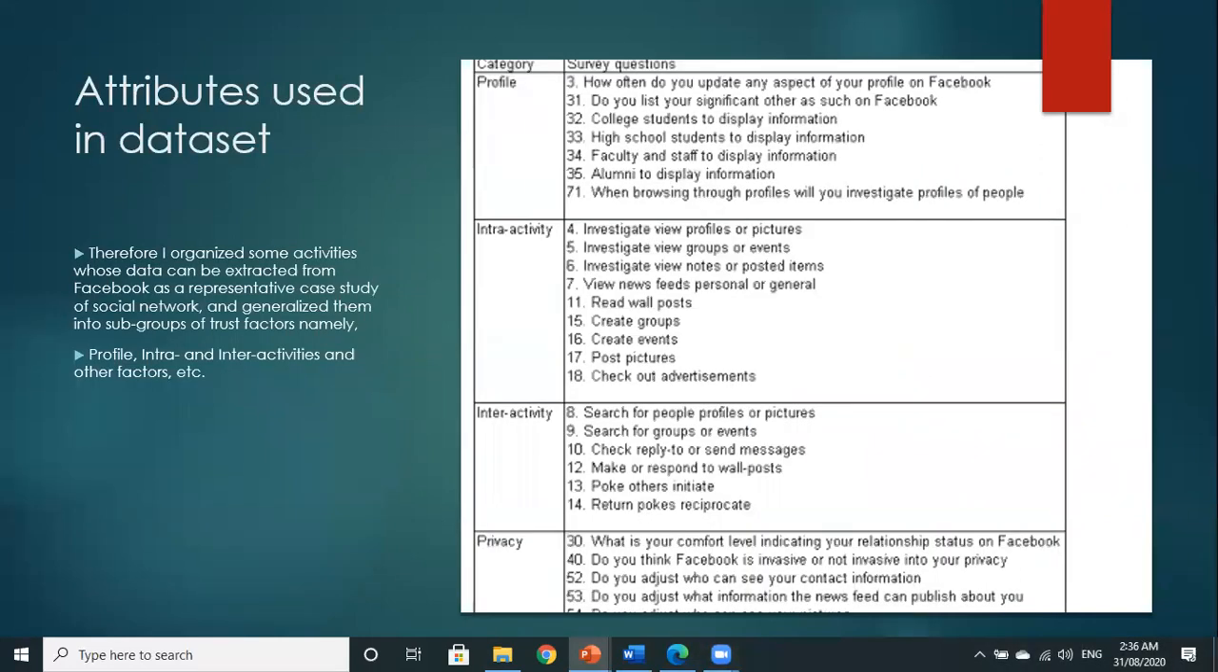Attributes used in the dataset. Therefore, I organize some activities whose data can be extracted from Facebook as a representative case study of social networks and generalize them into subgroups of trust factors, namely profile, interactivity, and privacy.